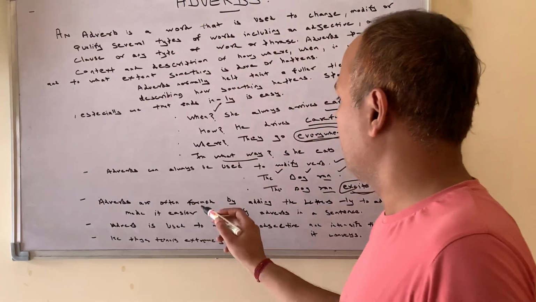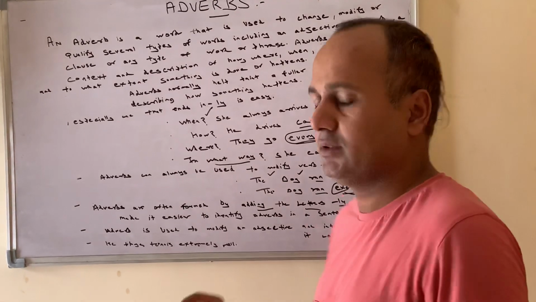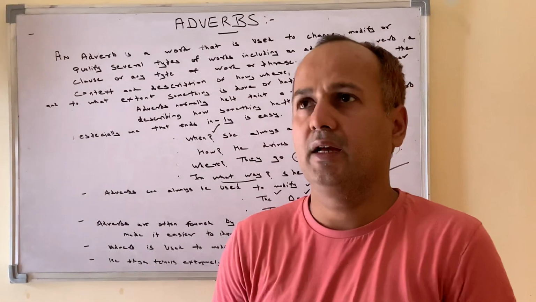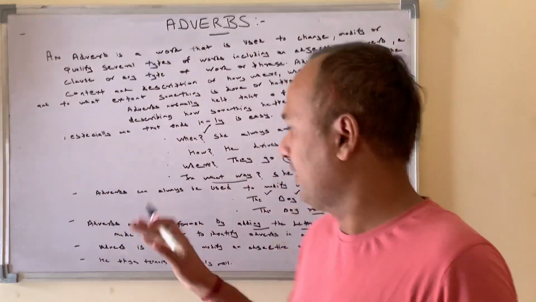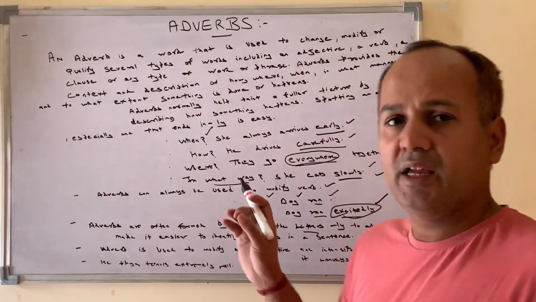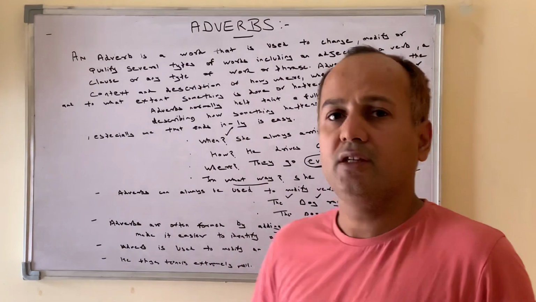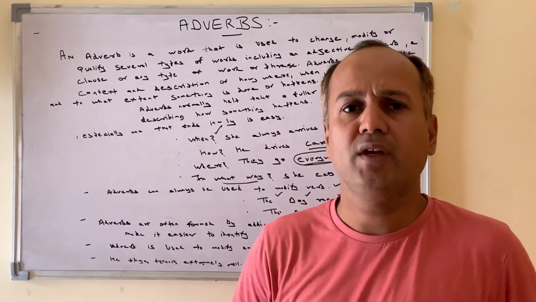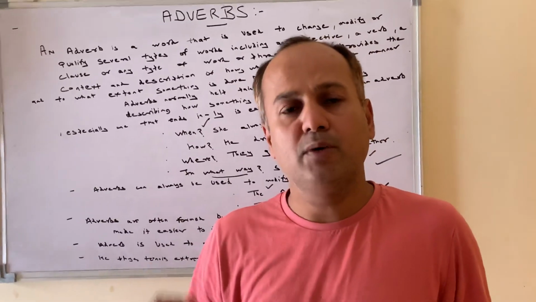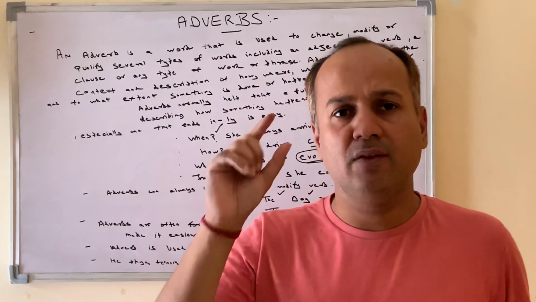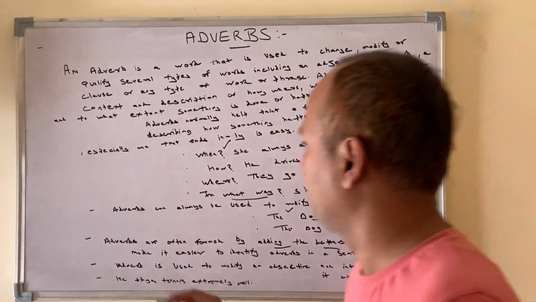Second part, adverbs are often formed by adding the letters ly to adjectives. When we add the letters ly to an adjective, like I have told, it makes it easier to identify the adverbs in a sentence. But this is not always the rule. Somewhere, everywhere, otherwise are exceptions. But most of the time when ly is added to an adjective, then it's an adverb. Second point.